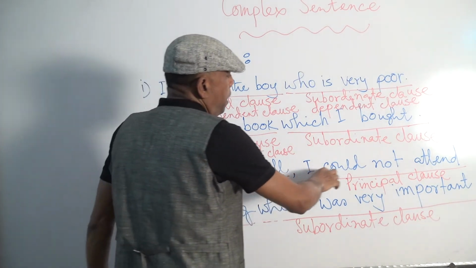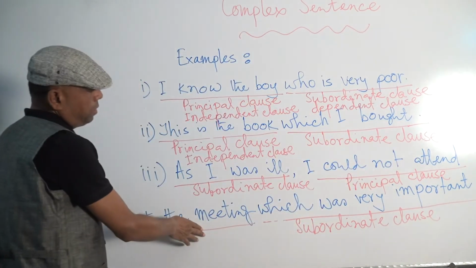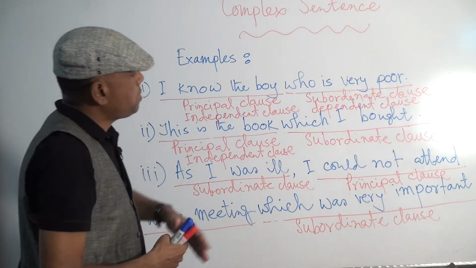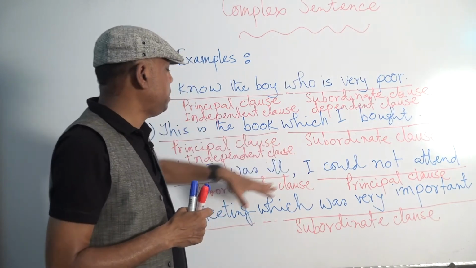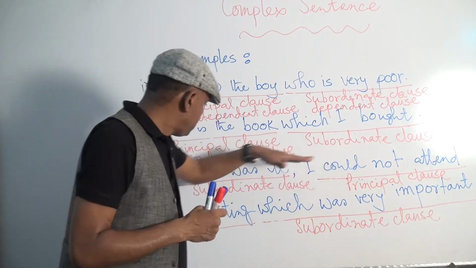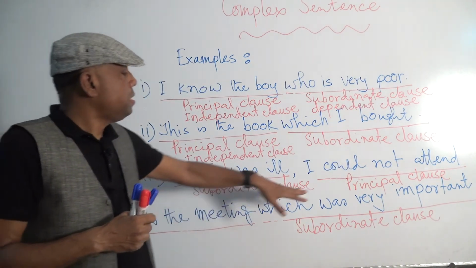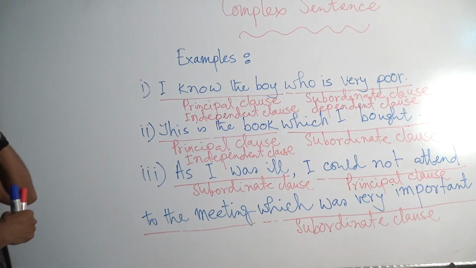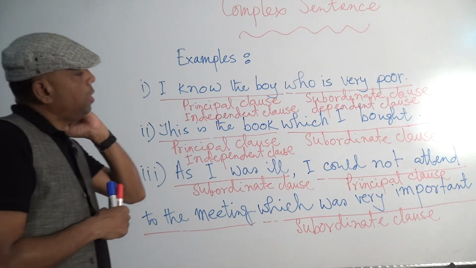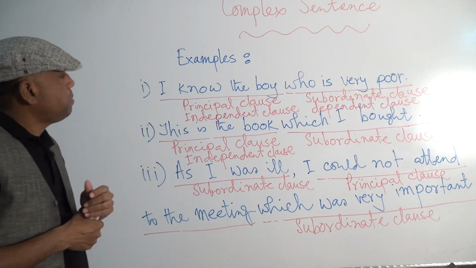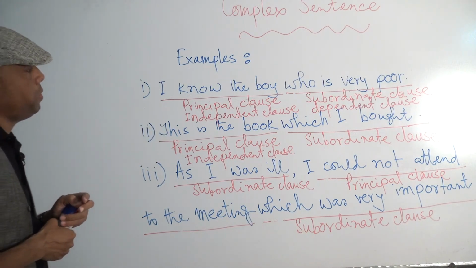But I could not attend the meeting, this clause does not depend on any other clause to express its meaning. So, it is a principal clause. In this way, we can understand principal clause and subordinate clause.